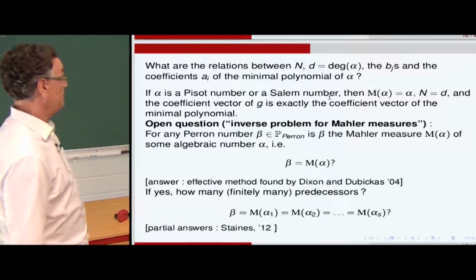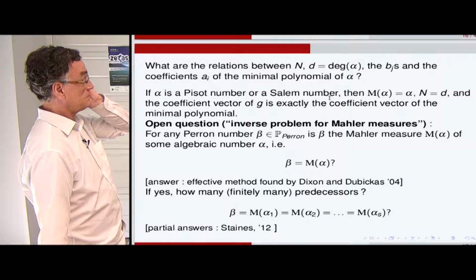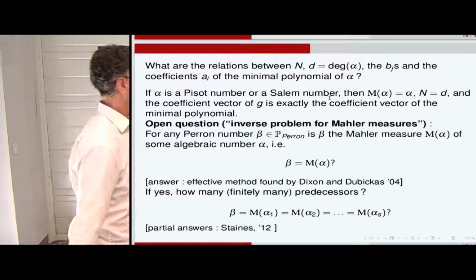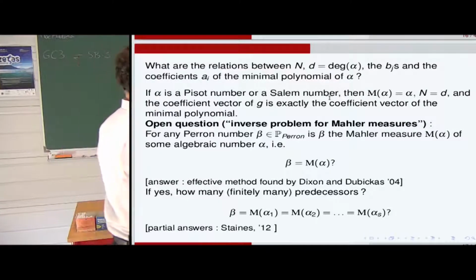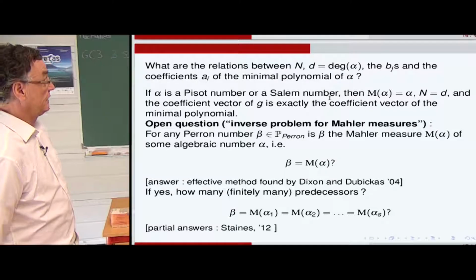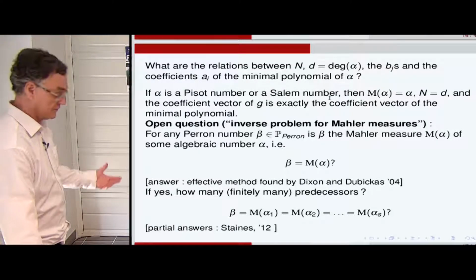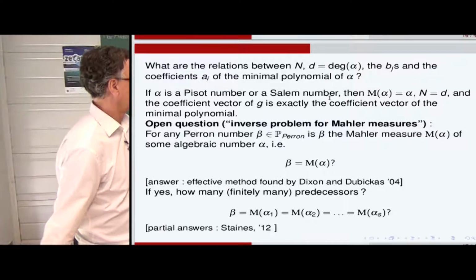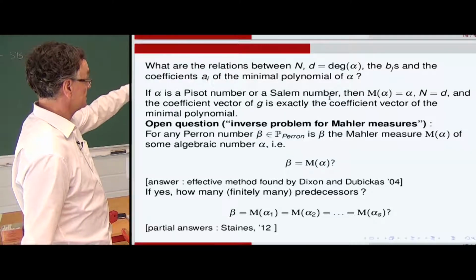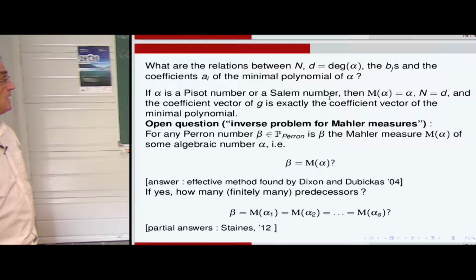So now we are bound, as I mentioned 2 minutes ago, to the inverse problem for Mahler measures. You take a Perron number, which is the Mahler measure of a certain algebraic number alpha, and does there exist a method to find alpha and to find all the alphas, the antecedents, the predecessors, alpha i, such that M of alpha i is equal to this fixed beta, this fixed Perron number?